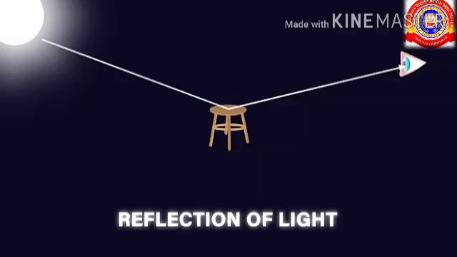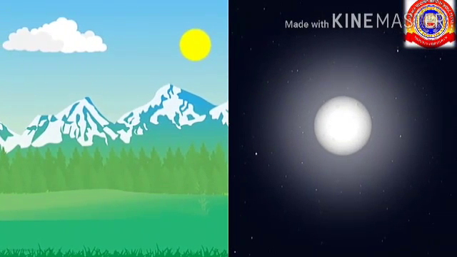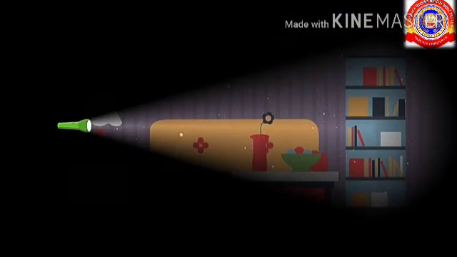How do we see objects? Yes, the light rays that fall on an object get reflected and reach our eyes. Thus we are able to see objects. At night, there are no light rays in darkness. So, no rays reach our eyes from the object. So we are unable to see objects in darkness.